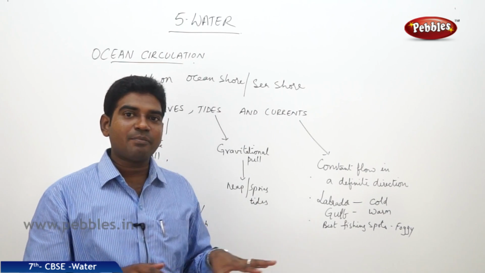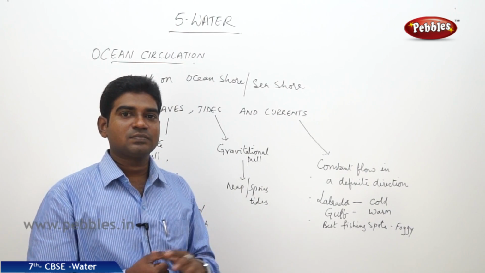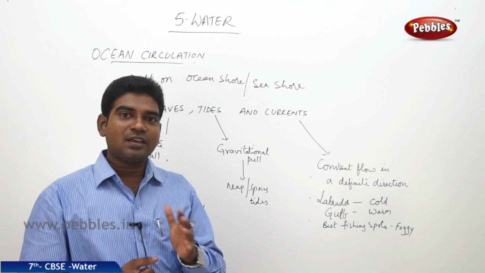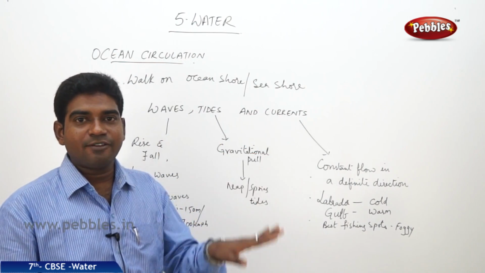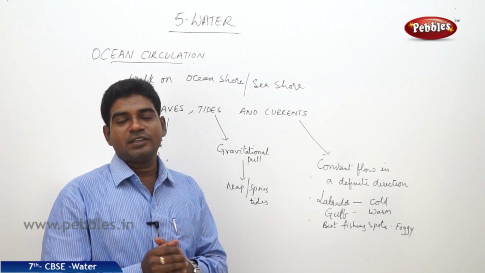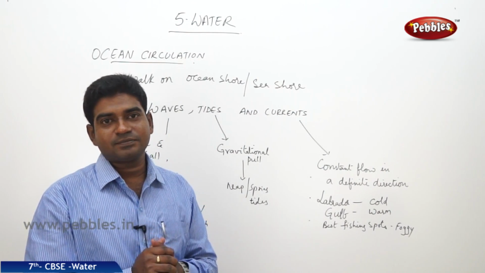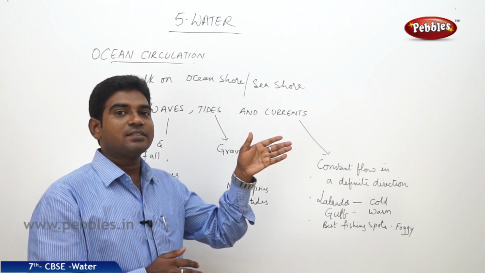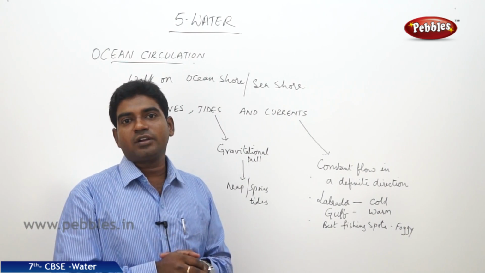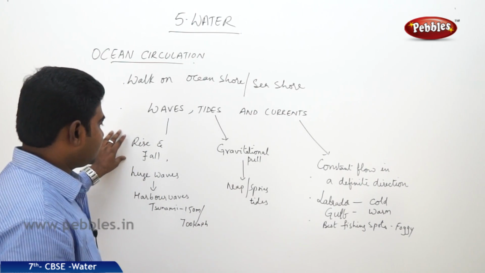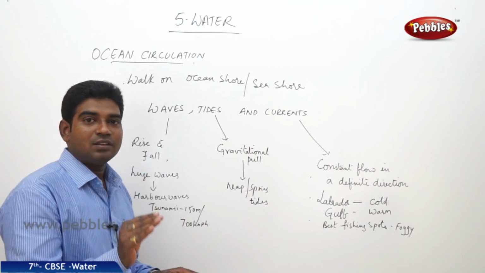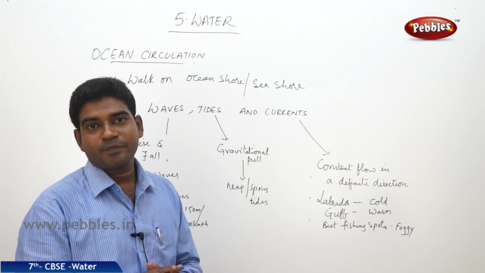When the water is coming back, it is bringing back the ball also. So the alternate rise and fall of the water is known as a wave, and the waves are small at the shore.